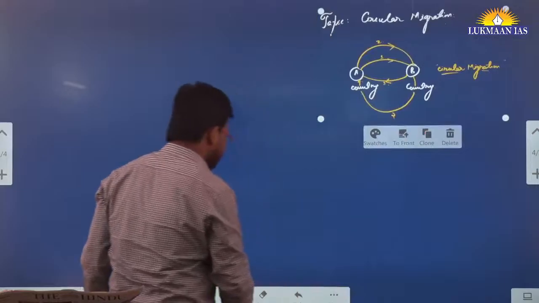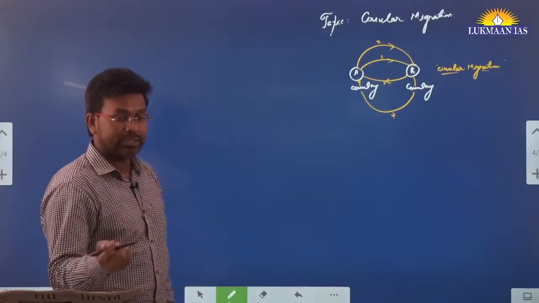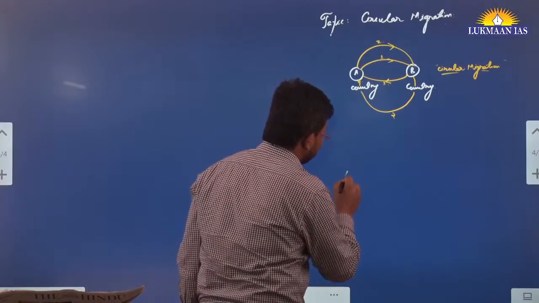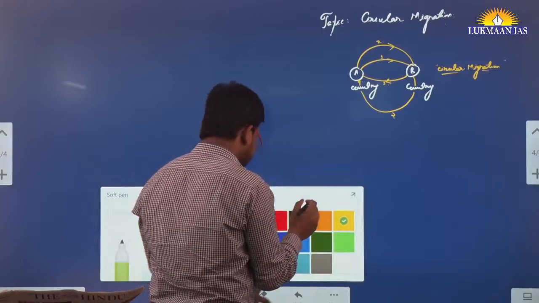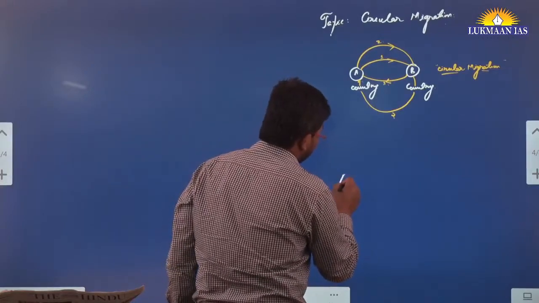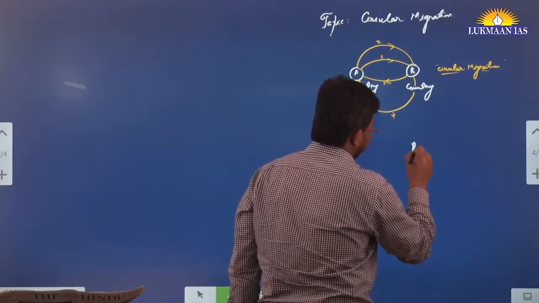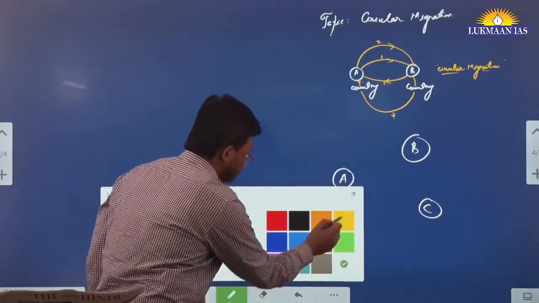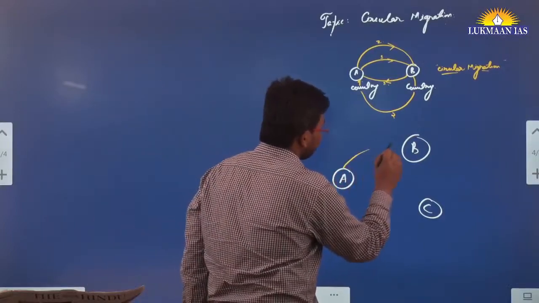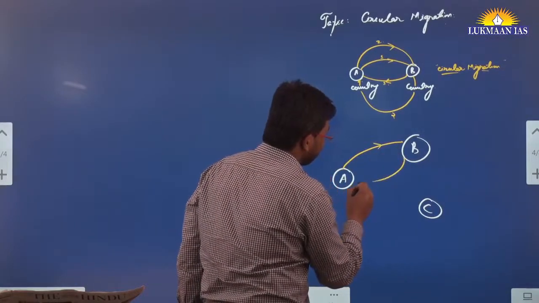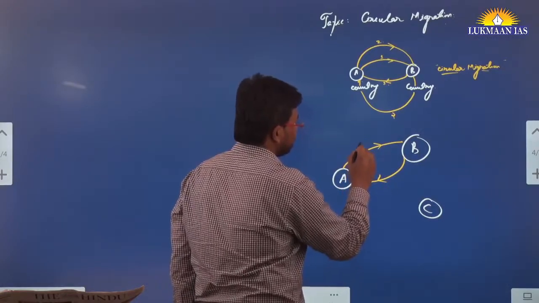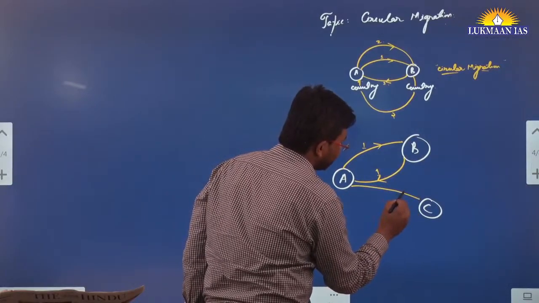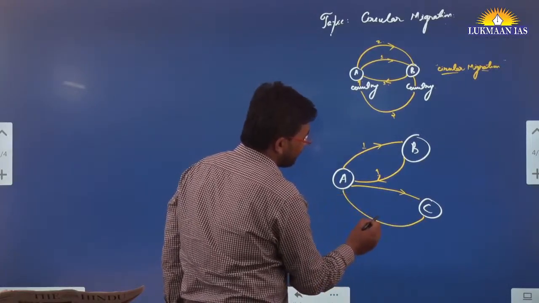But apart from this, in this article they have also talked about what is not considered as circular migration. For example, let's say there are three countries, country A, country B, country C. In this case, a person goes from country A to country B and from country B to country A. So this makes one loop. Then from country A he goes to country C and comes back to country A.